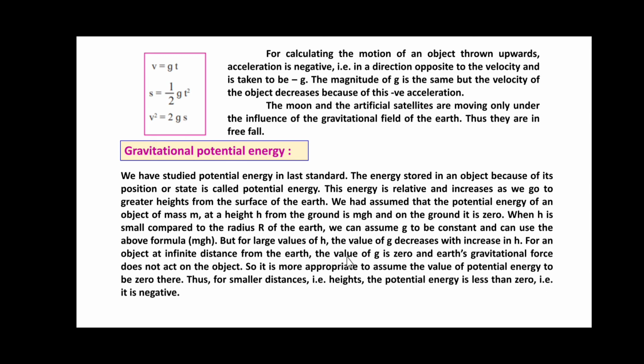But for large values of h, the value of g decreases with increase in h. For an object at infinite distance from the earth, the value of g is 0, and the earth's gravitational force does not act on the object. So it is more appropriate to assume the value of potential energy to be 0 there. Thus, for smaller distances, that is heights, the potential energy is less than 0, that is, negative.